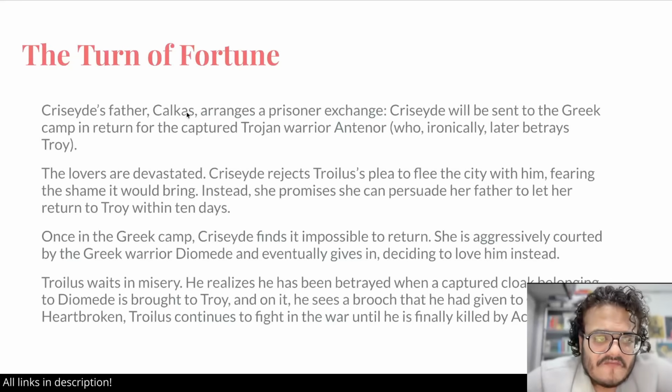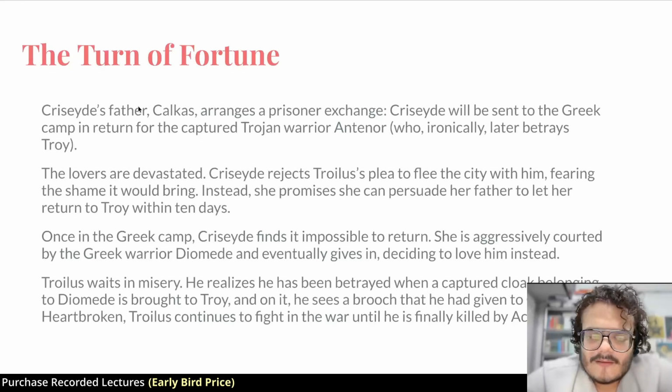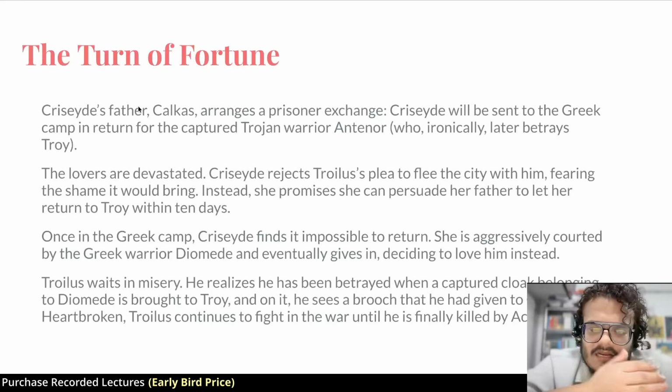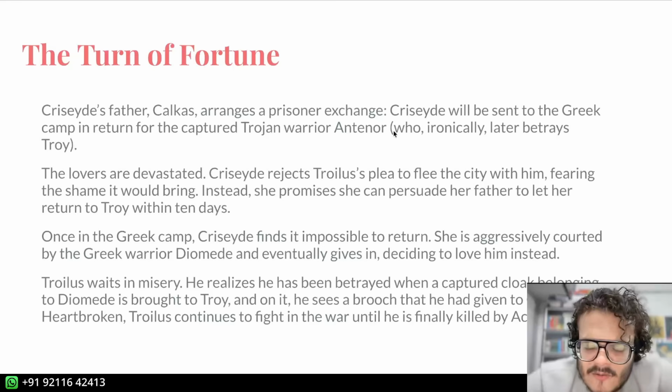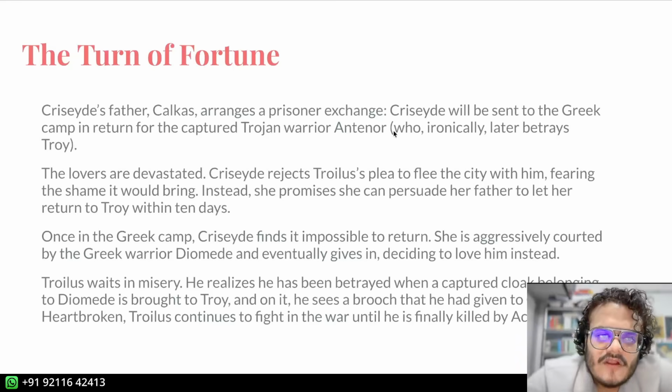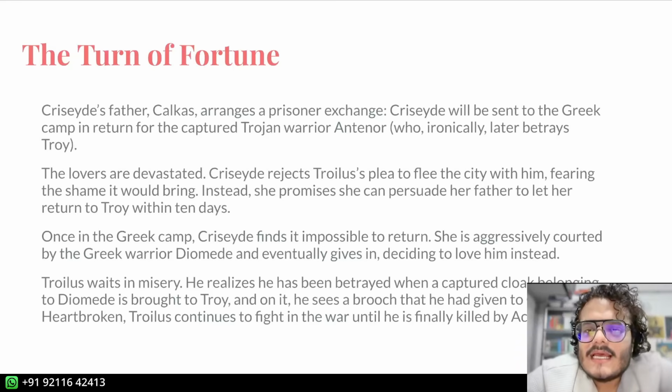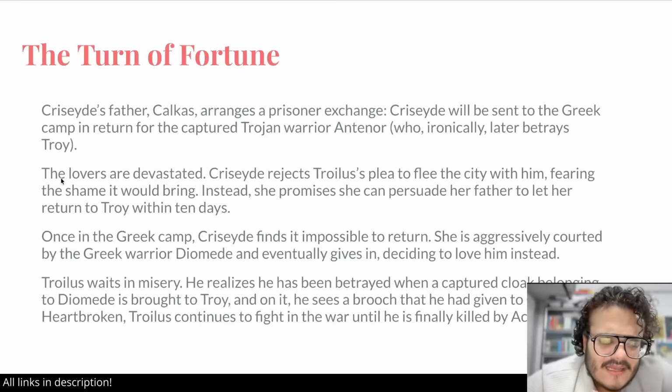Now Calchas, the father of Cressida, who not long ago defected to the Greek side, arranges a prisoner exchange. He says that the Trojan warrior Antenor, who was like a hero of the Trojan side, will be returned to Troy in exchange for Troy giving them Cressida, Calchas' daughter. Now Antenor ironically will betray Troy, right? That happens in the story, it's not important right now.